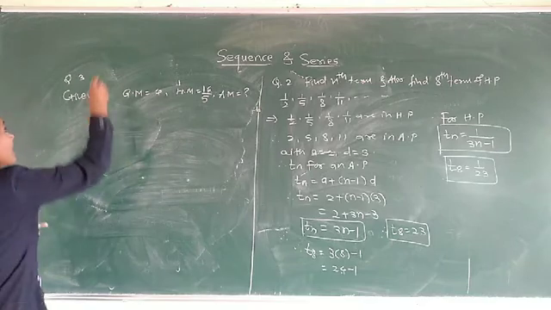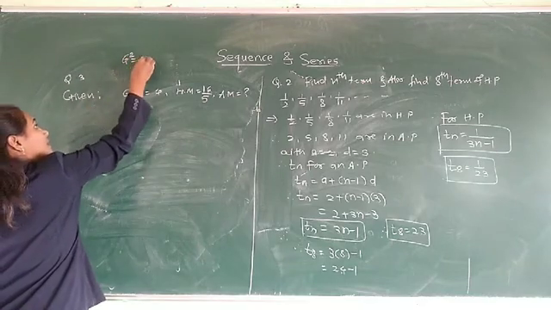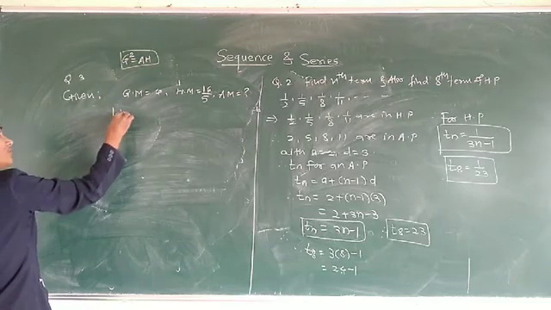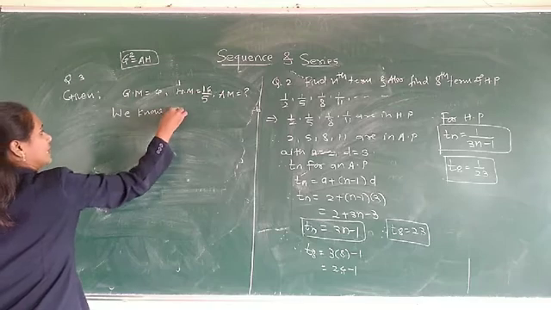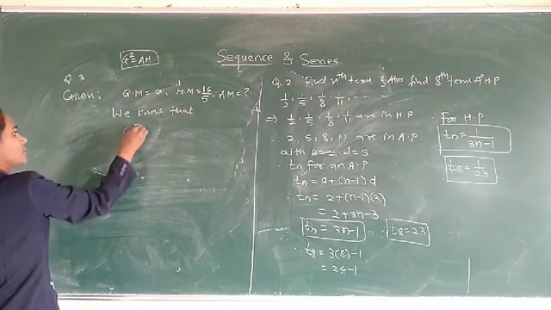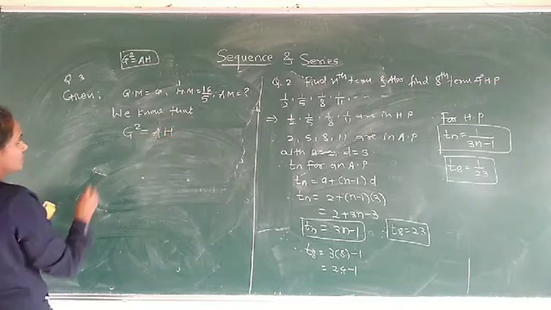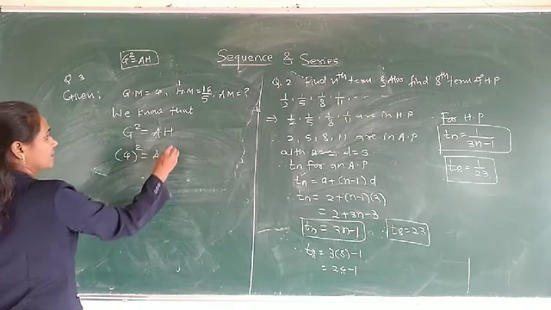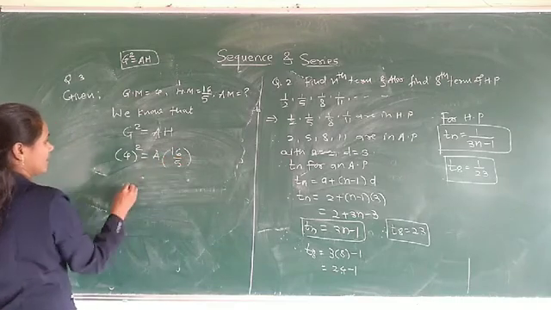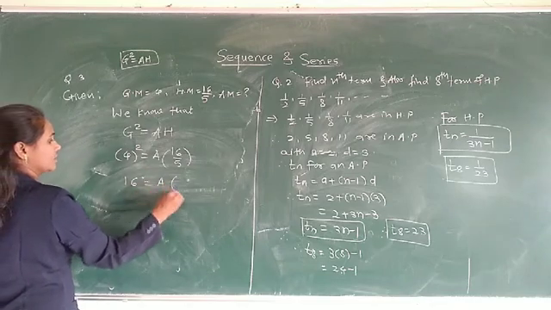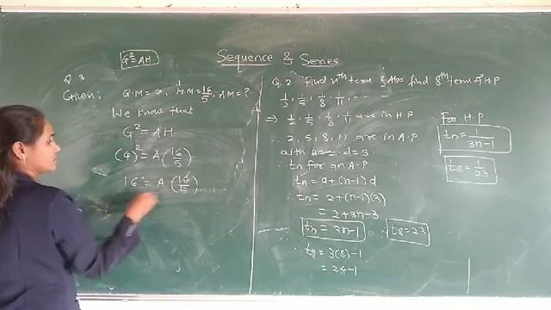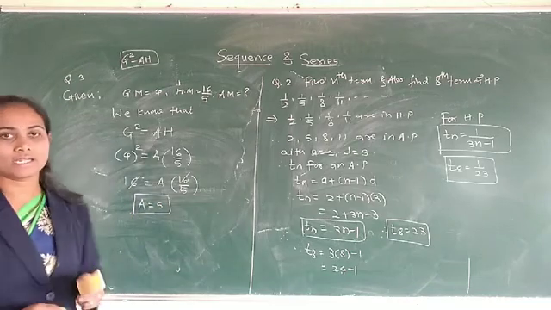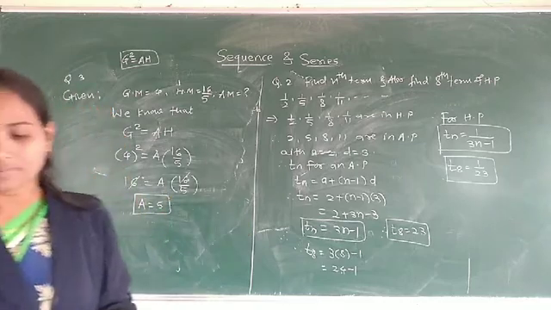Here we know the relation between the geometric mean, arithmetic mean and harmonic mean. We know that G square is equal to A into H. The value of G is 4, so 4 square, 16, is equal to A into the value of H, 16 by 5. The 16 will get cancelled. Therefore A is equal to 5. So the arithmetic mean in this example is 5.